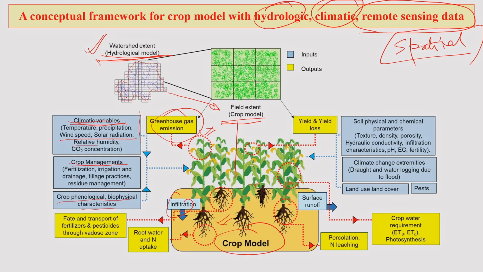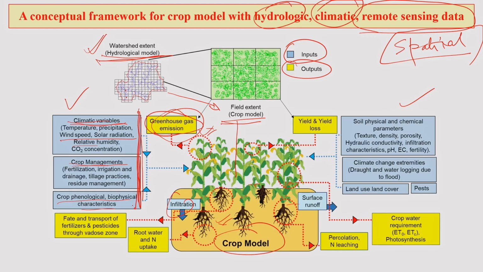So, these are all inputs for your crop model. All the blue color that you see here are inputs and the yellow colors are basically outputs of this modeling exercise. On the basis of this data, you can estimate how much greenhouse gas, say methane and nitrous oxide, can come out of this particular plant ecosystem.